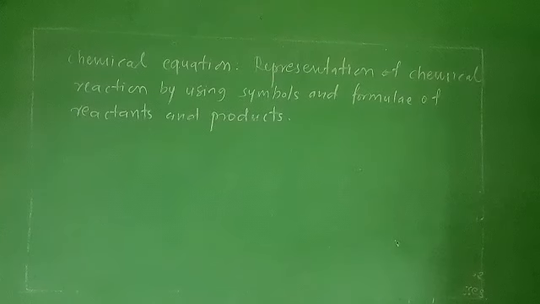To make the chemical equation more informative, the physical states of reactants and products like solid, liquid and gases are mentioned near the reactants and products.